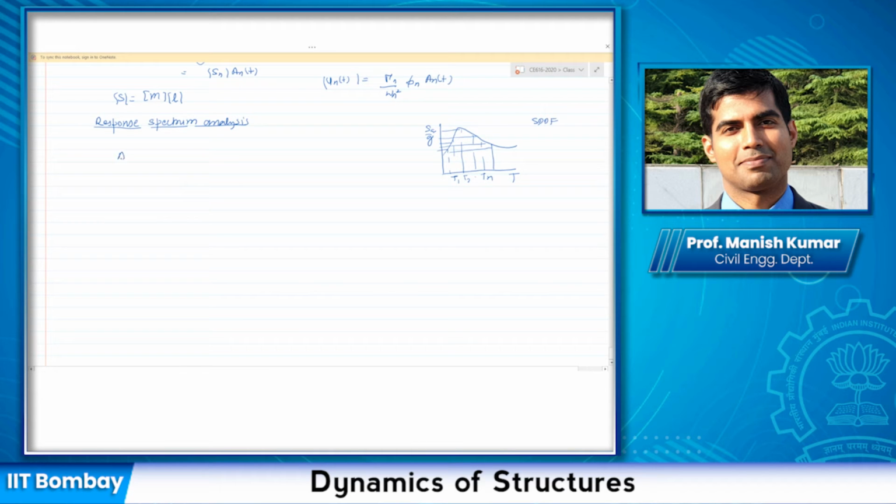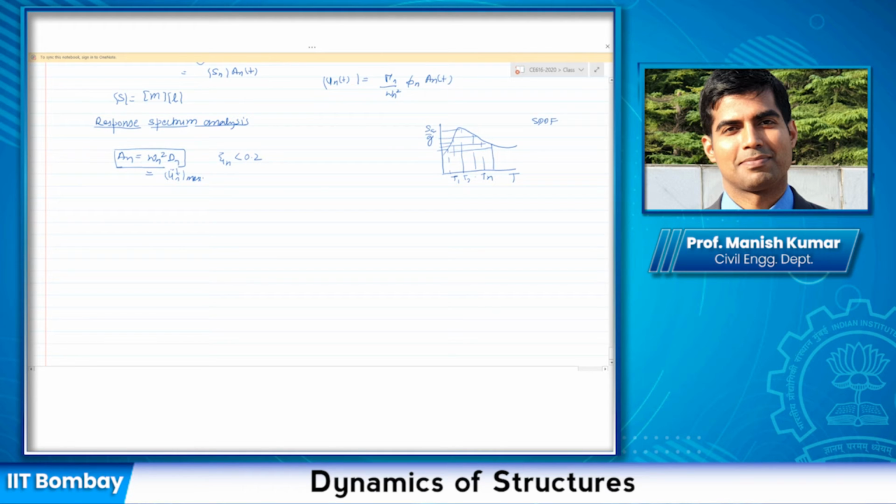And if An is given, or displacement is given, doesn't matter. Always remember this expression: An equal to omega n square times Dn. This is a good approximation if damping is smaller than 20%. I mean, this is not the approximation. The approximation is that this is the maximum of u(t). This is a good approximation, so you can directly utilize these expressions. No need to worry about whether this is exact or not.